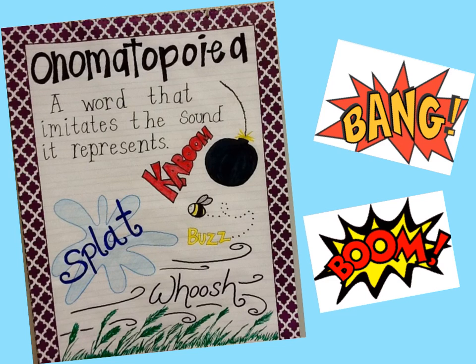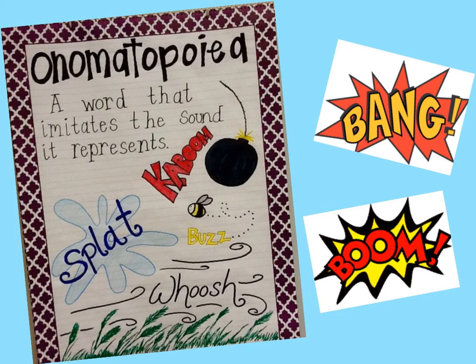Today we're going to learn about two different types of figurative language. The first one is a fun one to say. The word is onomatopoeia. Onomatopoeia, okay, and that is a word that imitates the sound it represents.